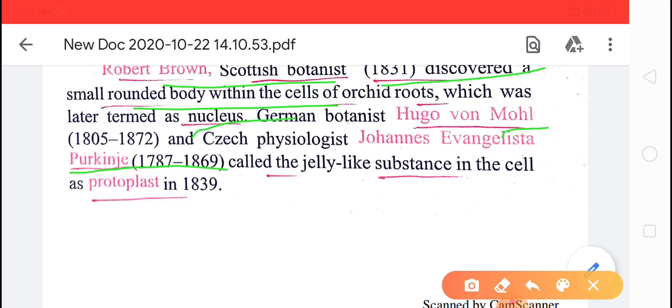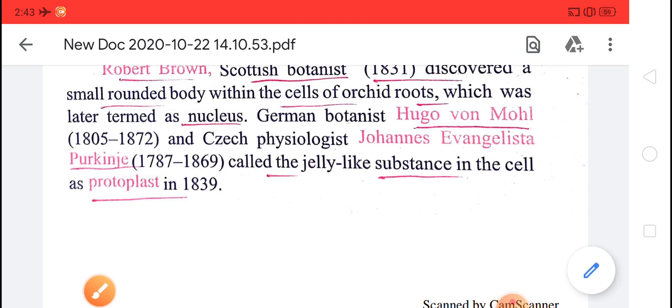Hugo von Mohl and Purkinje discovered the protoplast, that is the living matter. Hugo von Mohl and Purkinje discovered the jelly-like substance in the cell, that is protoplast, in 1839. So some discovery that we are discussing today, that is the introduction about the cell.